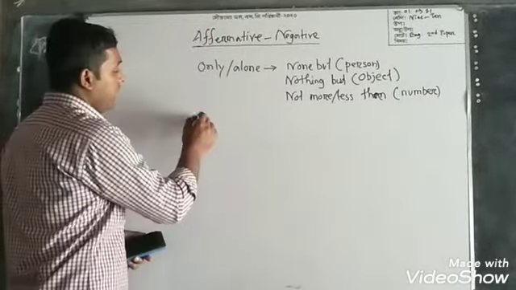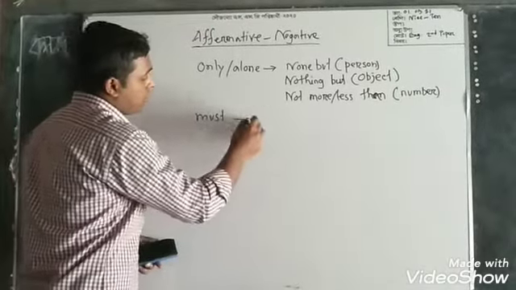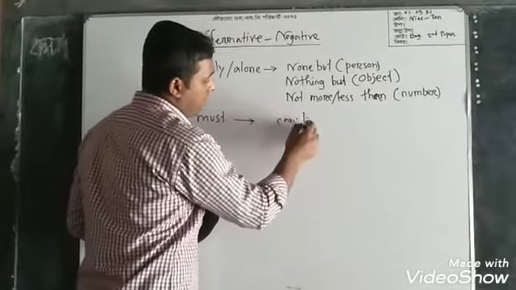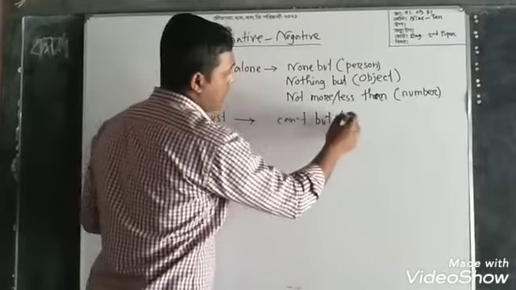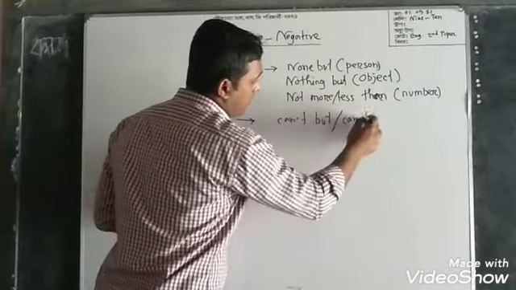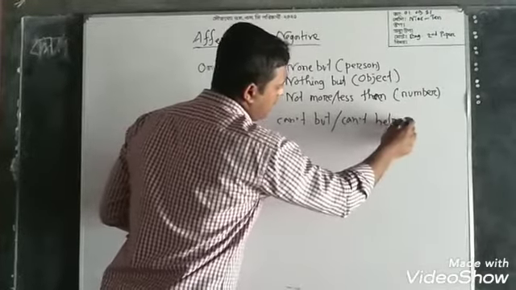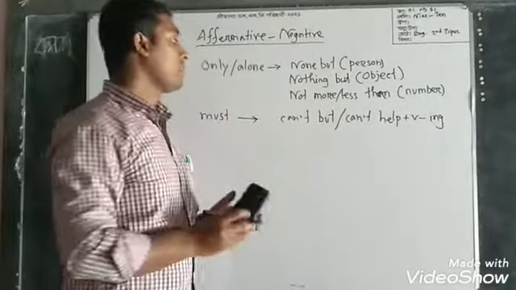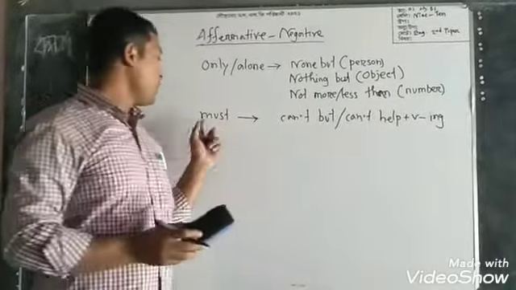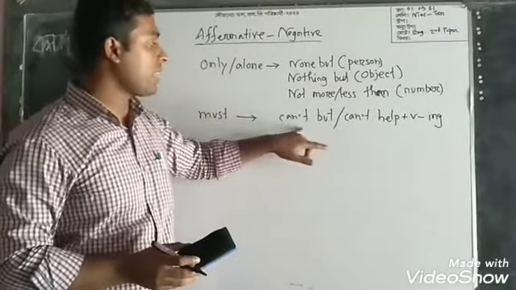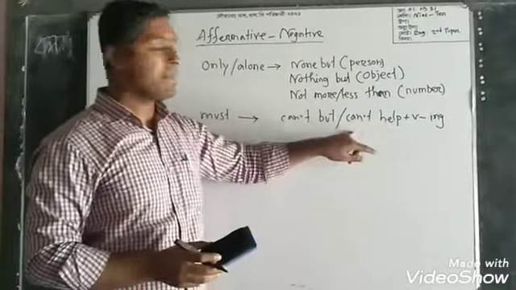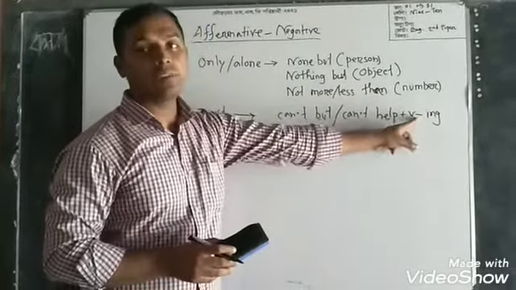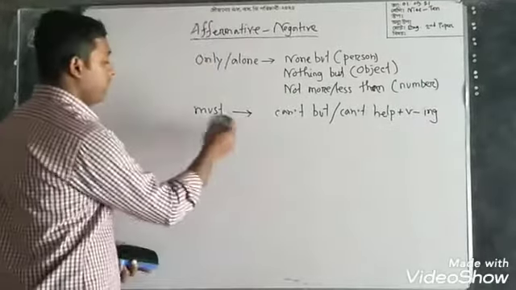Okay. If we find must, we have to replace the word by cannot but or can't help plus verb ing. Instead of must, you have to use can't but or can't help. But if you use can't help, you have to transform the verb form into ing form. Okay.